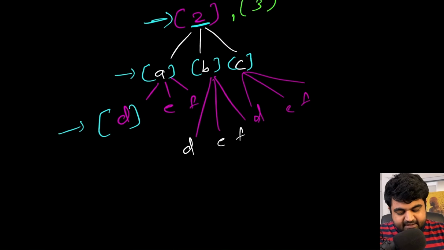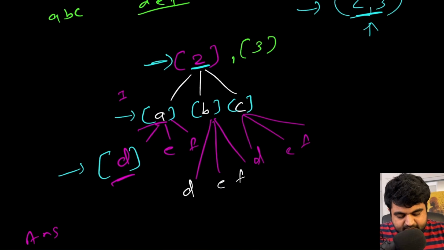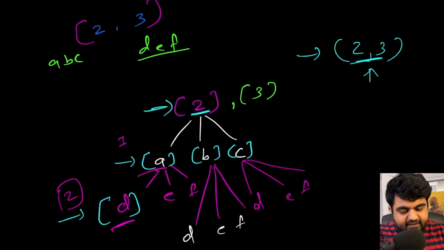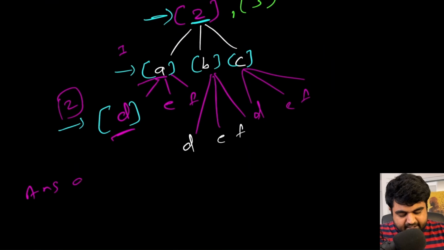The moment this condition matches, we add it to our answer list. So because over here we only had 1 character, but now we have 2 characters, and in the input we were dealing with 2 characters, we are going to add AD to the answer. In the same way AE is going to be part of the answer, and the same way AF.